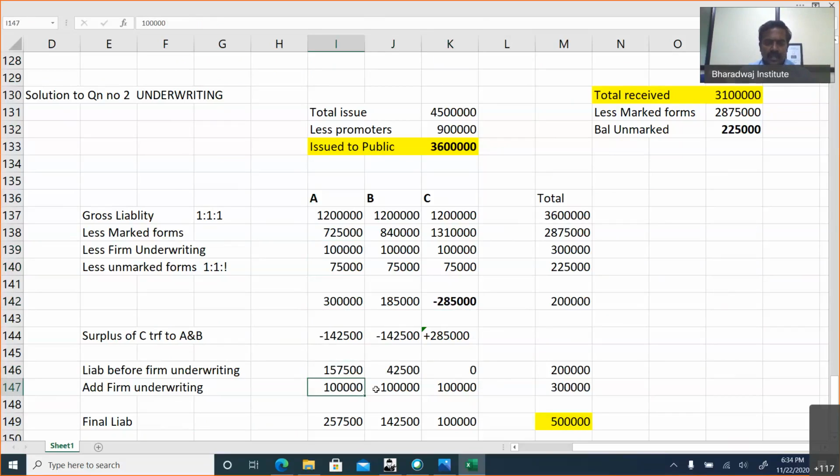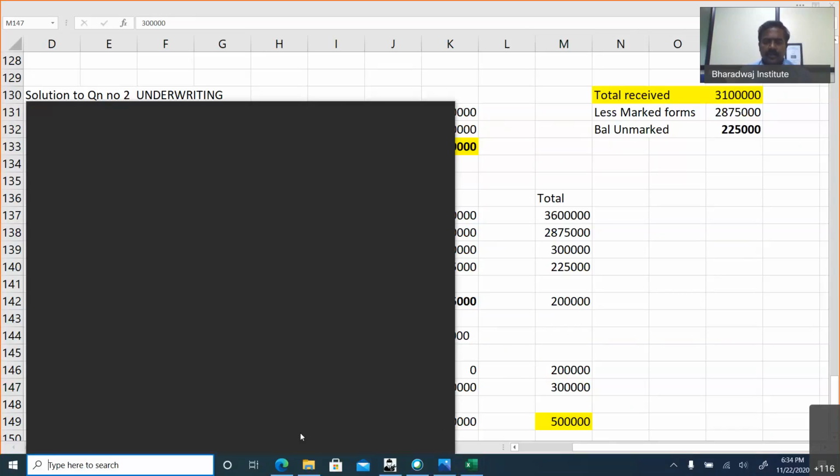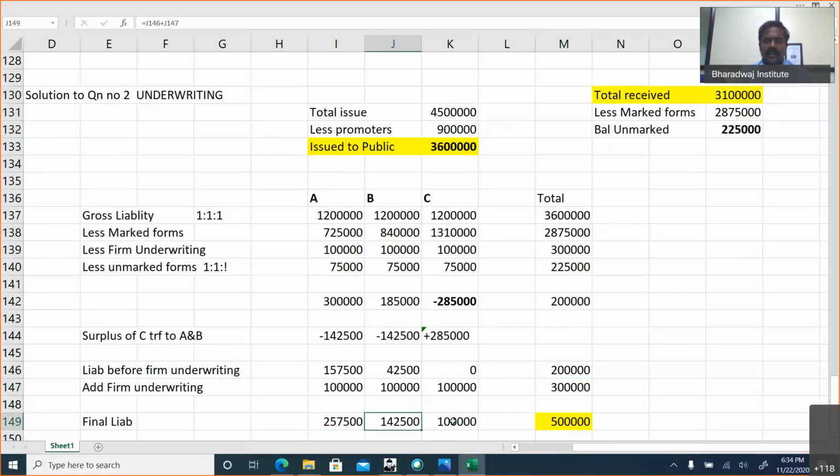Okay, so underwriters are liable for firm shares. Underwriters are liable for the firm undertaking they have given. Firm means certain, sure. Okay, so 2,57,500, then 1,42,500 and 1 lakh, like that.